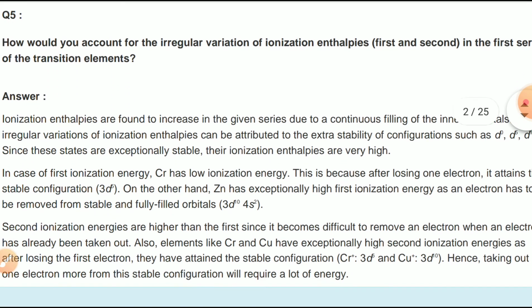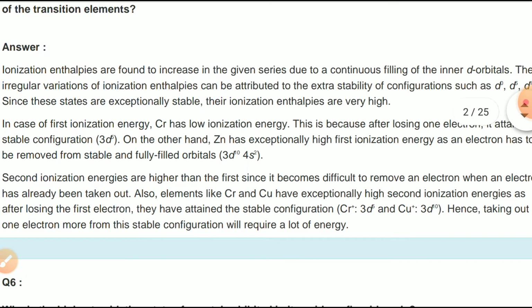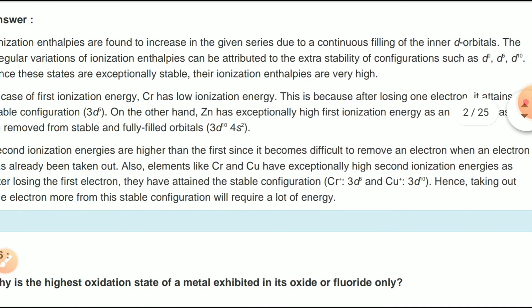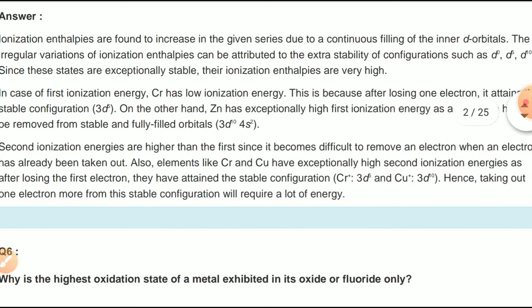Then the next question: how would you account for the regular variation of ionization enthalpies, first and second, in the first series of the transition elements? Answer: ionization enthalpies are found to increase in the given series due to continuous filling of the d orbital. The irregular variation of the ionization enthalpies can be attributed to the extra stability of the configurations d3, d4, d5 and d10.